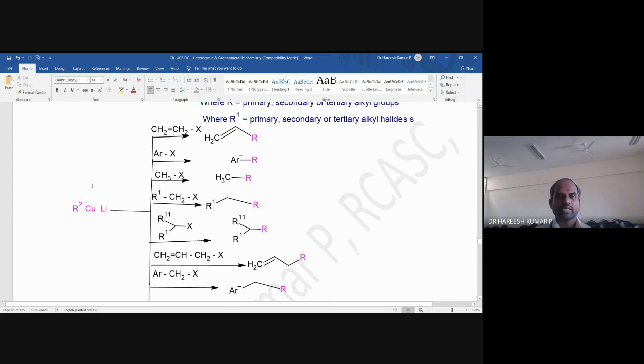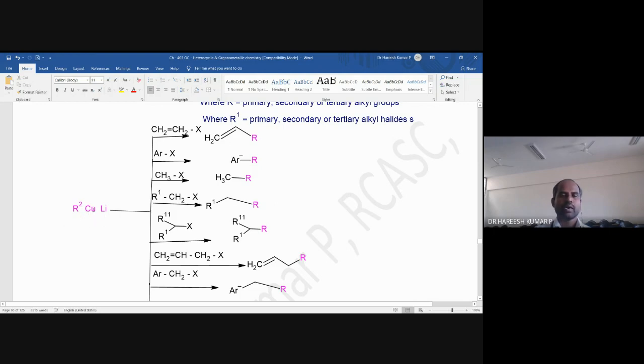Similarly, this lithium dialkyl copper can react with aryl halide. Ar means aryl group. Aryl group means benzene containing compounds. So it is possible to do a nucleophilic substitution on the aromatic system. Normally, aromatic compounds exhibit electrophilic substitution reaction, but in the presence of copper, they also exhibit nucleophilic substitution reaction. That is the specialty about organocopper reagent.